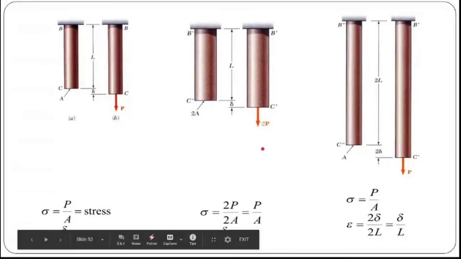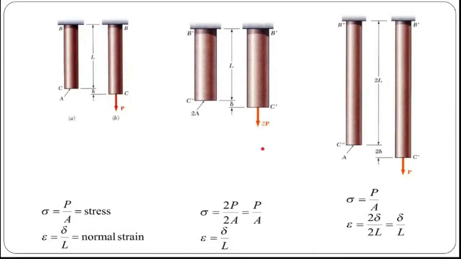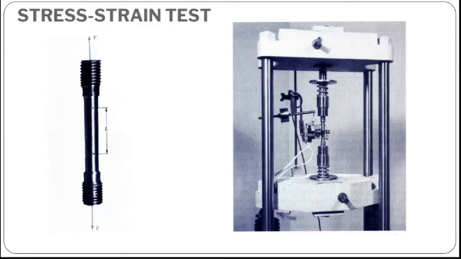So why I am showing this slide is, as an engineer, for example, if you have an application, you are doing some analysis, and you identify that your stress is more, then you have to concentrate on the cross-section area. You have to increase the cross-section area to reduce your stress. If you identify your strain is more, you have to reduce the length of the particular material so that your strain will be reduced. You should know, based on a particular application, which one has to be increased and which one has to be decreased. To identify the particular property for this, we will go for the stress strain test.